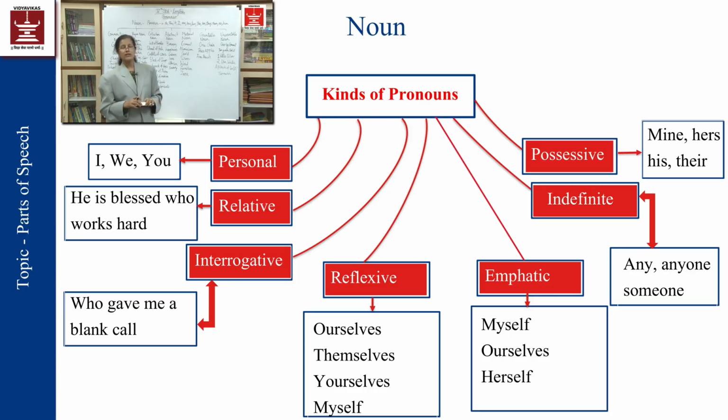Now we are going to see some examples of how we can use the pronouns. As I mentioned, pronouns, which you can see over here, this is the list of the pronouns.